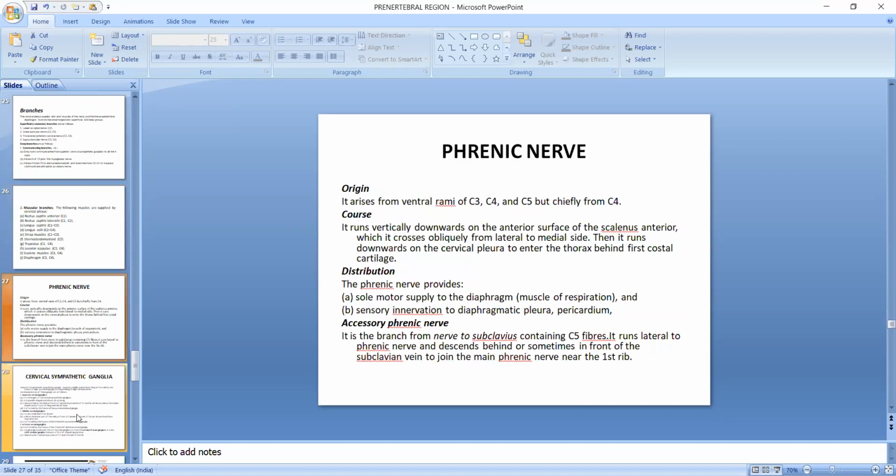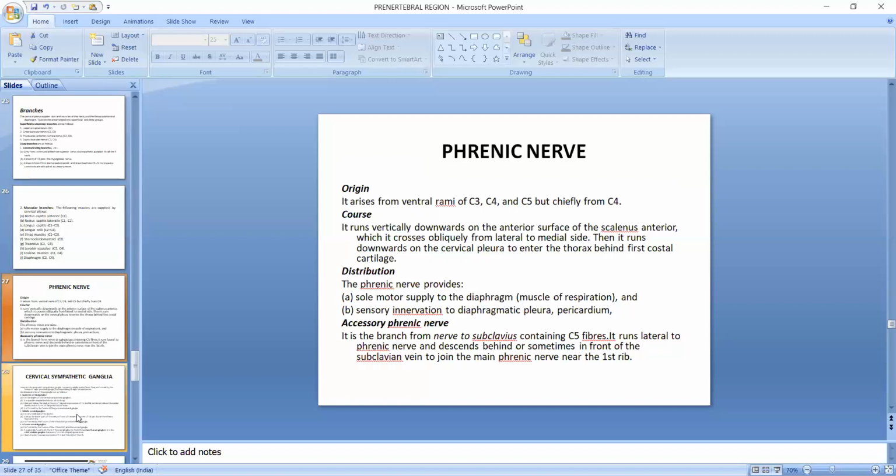Phrenic nerve, its origin: it arises from the ventral rami of C3, C4, C5, but chiefly from C4. Course: it runs vertically downwards on the anterior surface of the scalenus anterior, which it crosses obliquely from lateral to medial side. Then it runs downward on the cervical pleura to enter the thorax behind first costal cartilage. Distribution: phrenic nerve provides sole motor supply to the diaphragm and sensory innervation to diaphragmatic pleura and pericardium.